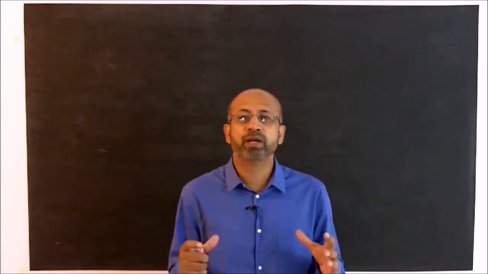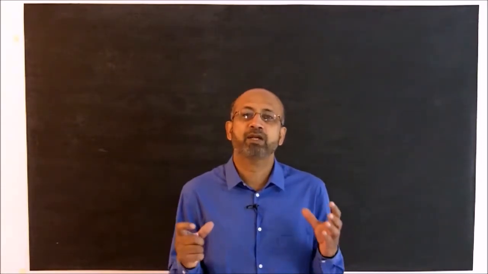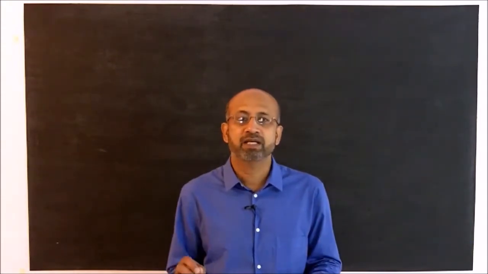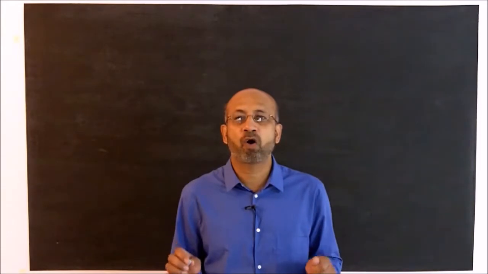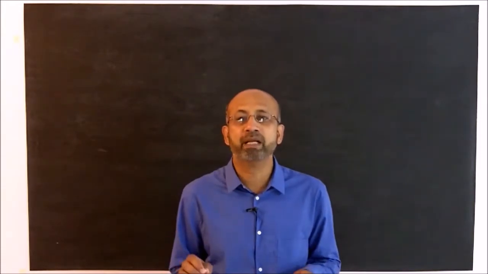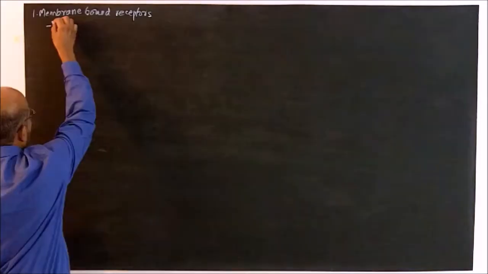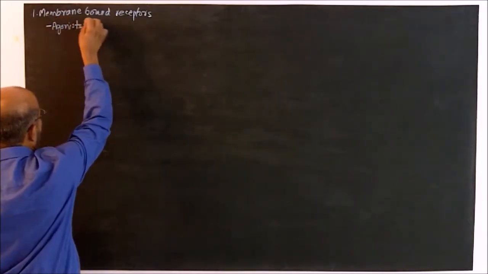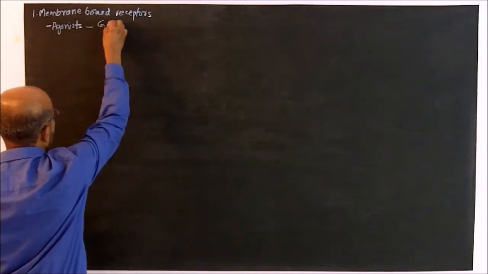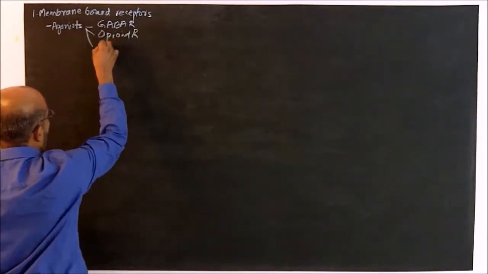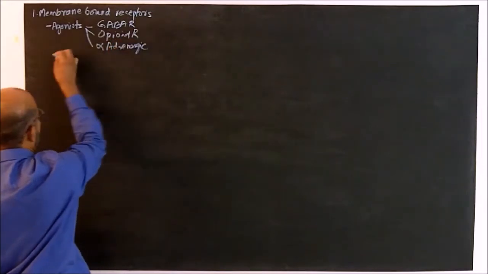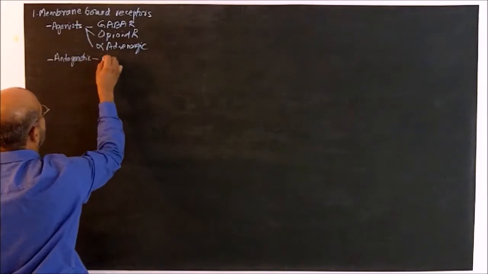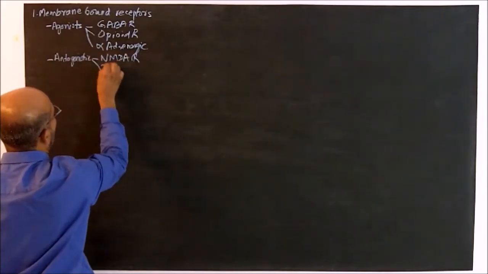So, first let us enumerate all the key findings that we can use as pieces of the puzzle to solve the system. First, anesthetic agents act on a large number of membrane bound receptors. Some of the anesthetic agents have agonist action on different receptors such as GABA receptors, opioid receptors, alpha adrenergic receptors, and some of the anesthetics have antagonistic effect on receptors such as NMDA receptors and dopamine receptors.